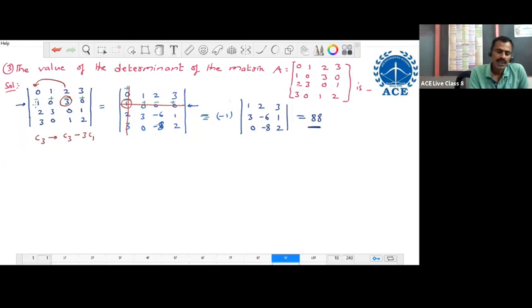For making the row elements zeros, use the column operation. For making the column elements zeros, apply the row operations only. For column elements, use the row operations. For row elements, use the column operation. That is the only difference. Right. Next, we go to problem number 4.